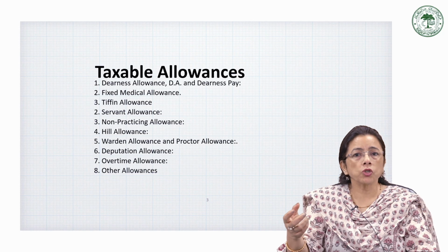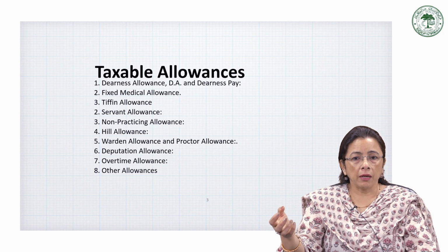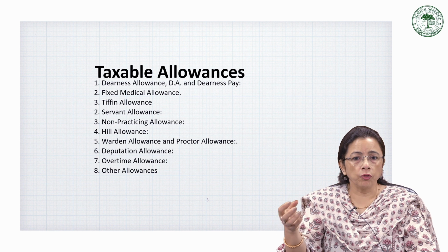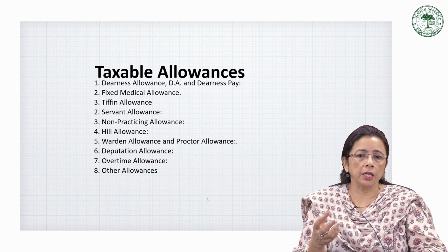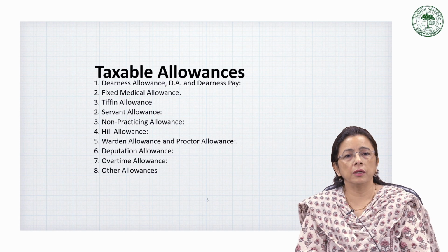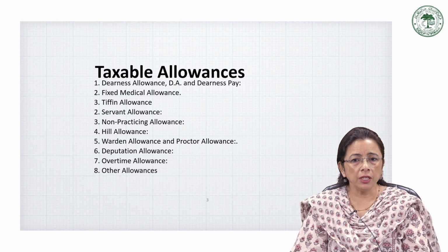This overtime allowance, whatever is received, is fully taxable. Suppose a person gets rupees 15,000 as overtime, having worked overtime for almost a complete month, then this 15,000 will be fully taxable.